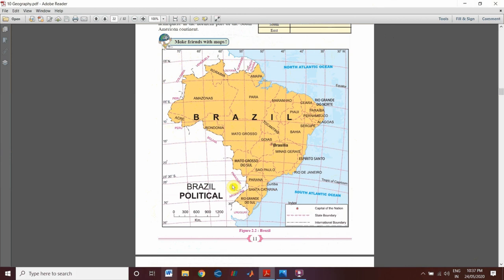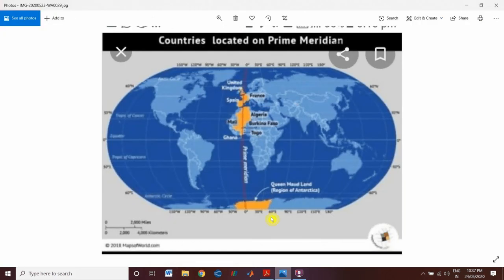Now next, I told you that I am going to teach you about the prime meridian. So let's see. Yes, so here you can see, as you know, the equator divides the earth into two parts, that is the northern hemisphere and southern hemisphere. Now its degree is also 0. Now here the prime meridian, its degree is also 0.